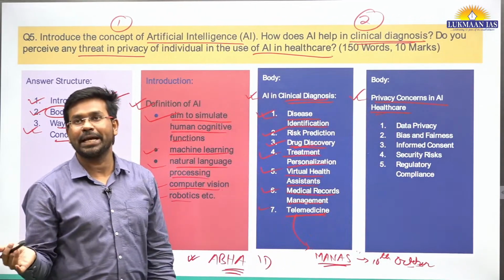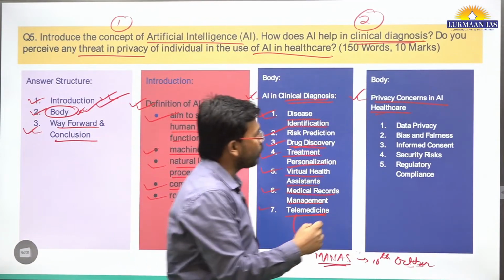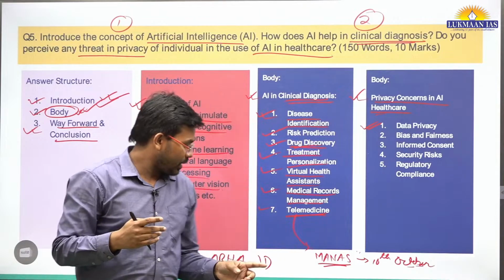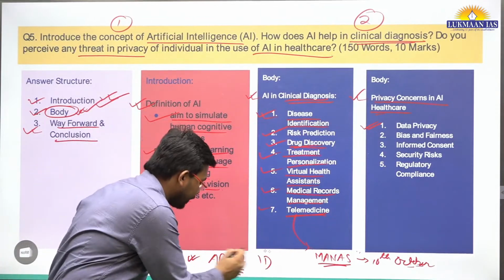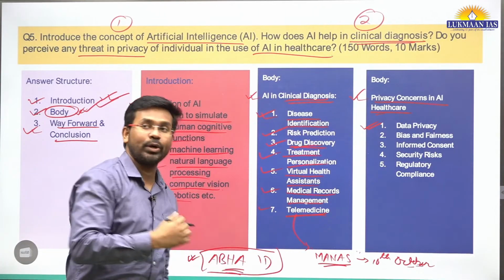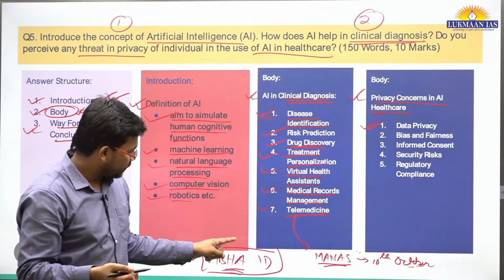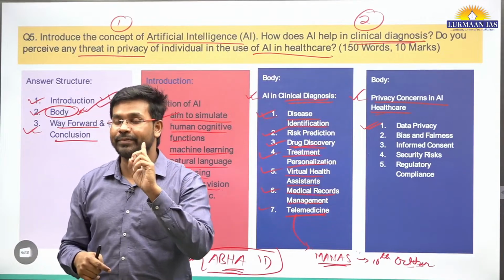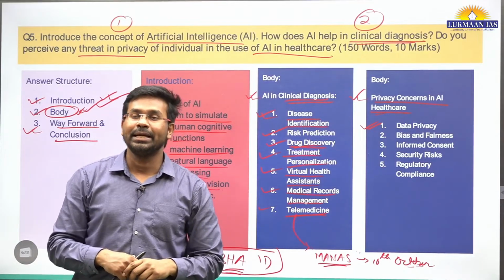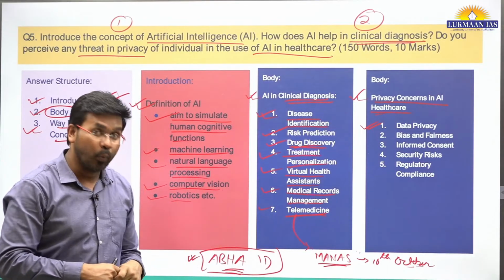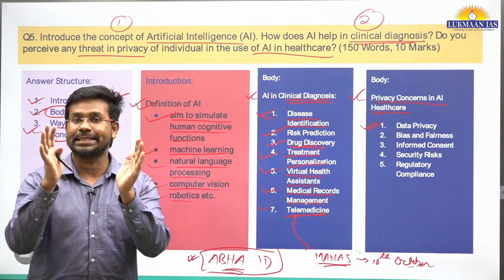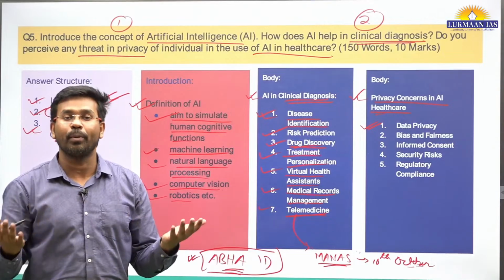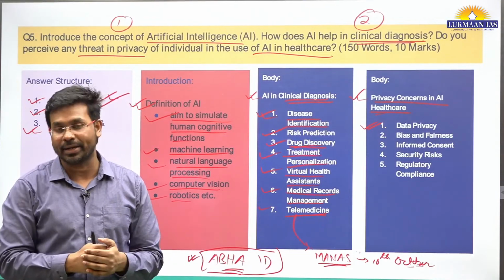So what can be the privacy concern? One of the privacy concerns is data privacy. For example, I have created my Abha ID over here and uploaded my health records. But these records are available with one specific agency of the government, the National Health Authority. What happens if that system itself gets compromised? My personal data will be compromised, and it will be available with the hackers.